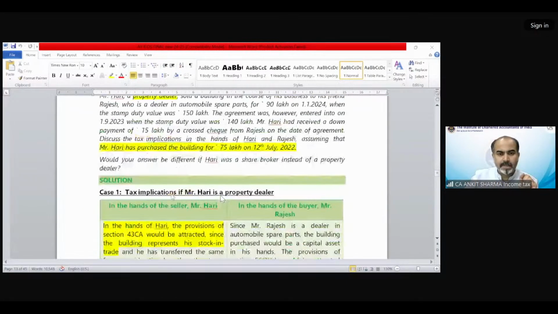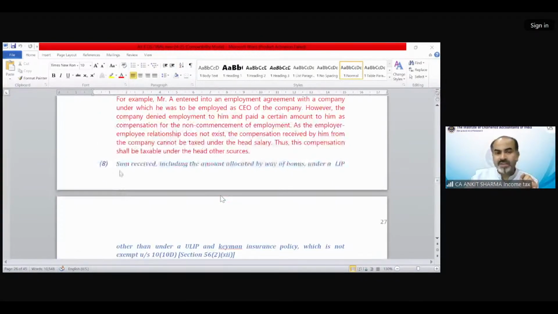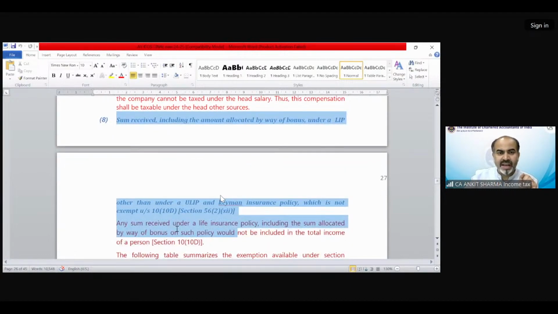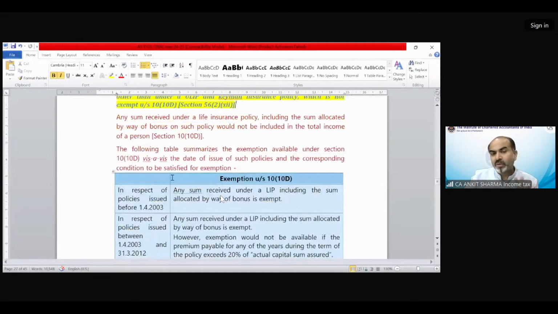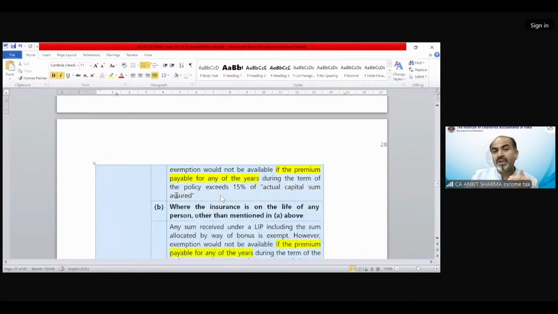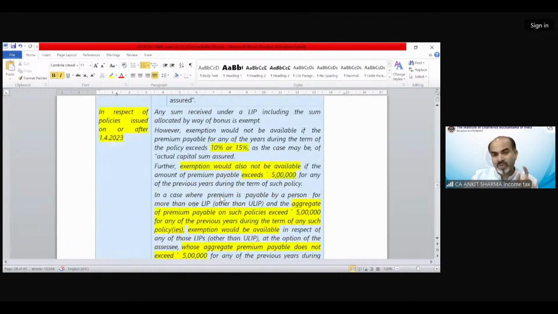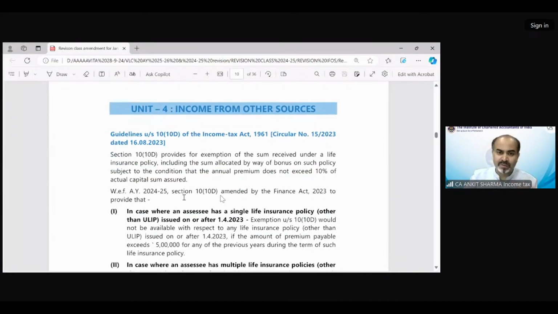That is over here. Point number 8, that is sum received, an amount allocated by way of bonus under a LIP other than the ULIP plan and Keyman insurance policy. So these are the provisions for which the clarification and the question have now been provided by the CBDT. So we will be able to understand how to solve these kinds of questions. Everything has been mentioned in the notes earlier also, but now we are going to discuss the provision with the help of examples.